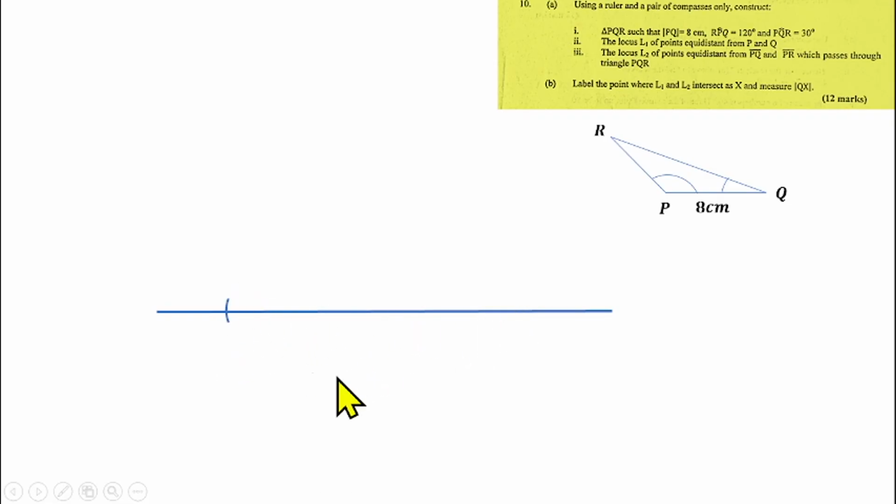Then remove the pin from here, put the pin here also, and make an arc here also. So okay, I label this P. So put your pin here and make an arc here with your pencil. So you'll be having another arc here, you can label it Q. So that means this distance from here to here is 8 centimeters, which you need to label 8 centimeters. So like that, you have been able to make a straight line PQ of 8 centimeters. I believe you have done that now.